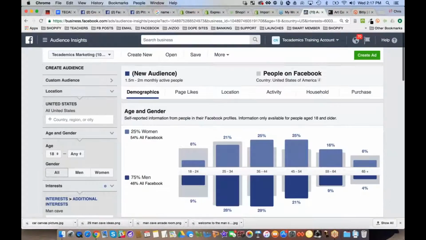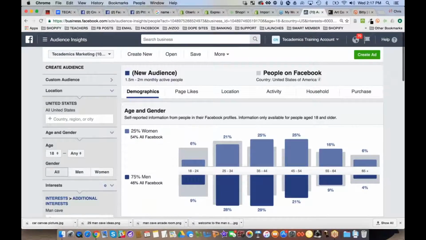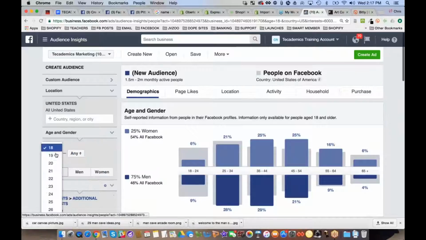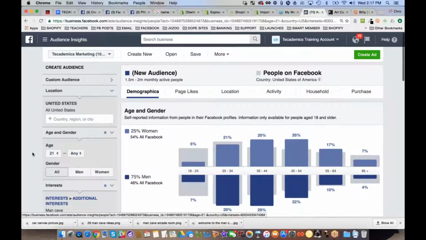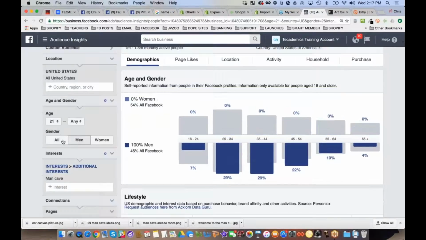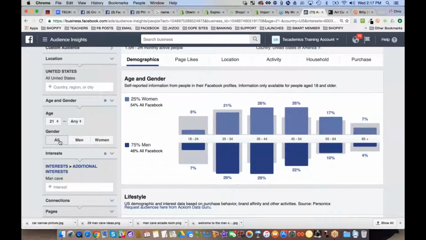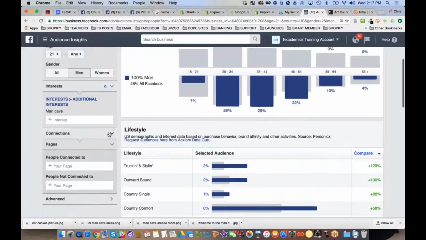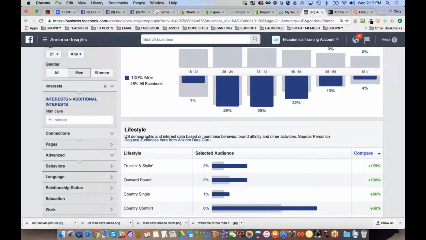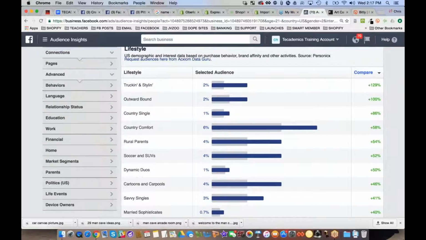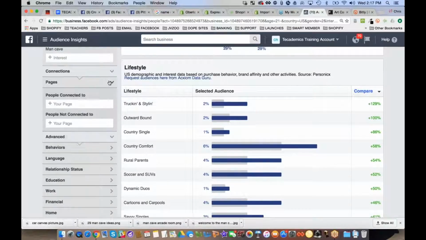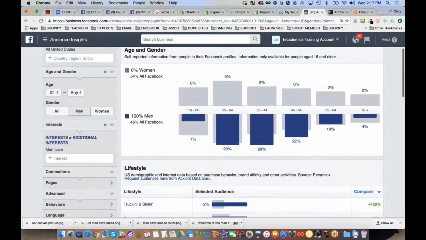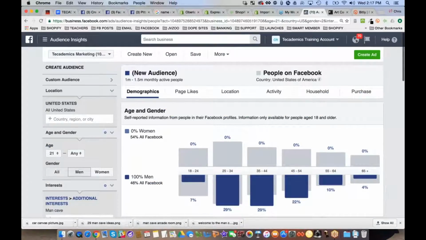I'm inside of Audience Insights, and there's just a lot of stuff I can do. I can add countries, United States. I can mess with ages and genders. Let's say it's 21 to any age. Men. Let's go in here to men. And what's interesting is you can really dive in a lot here. But let's go to interest. We just typed in an interest. Connections is just if they're connected to one of your pages. You don't need to worry about that. Advanced, you can dive in and get even deeper. We're not going to dive into all this, but what you're really looking to do is go in here and start to see a little bit about your audience.